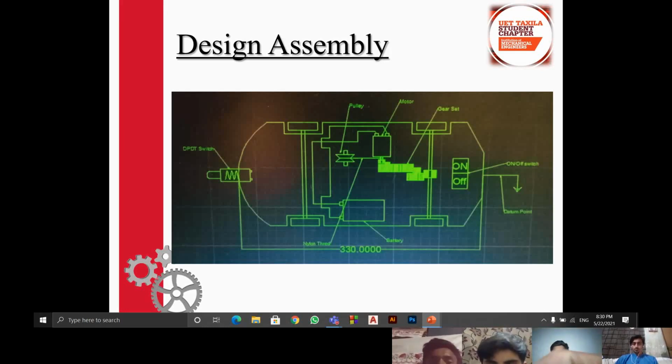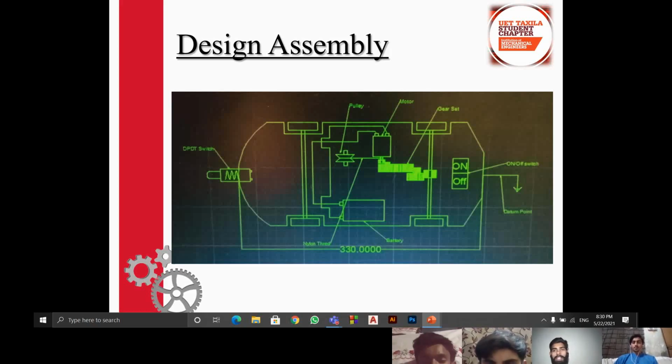Okay, I will explain it. Design assembly. The design assembly of our device is shown here. First of all, a datum pointer is fixed at the back of our device. Also here, an on-off switch is fixed at the rear of the device to control the device.